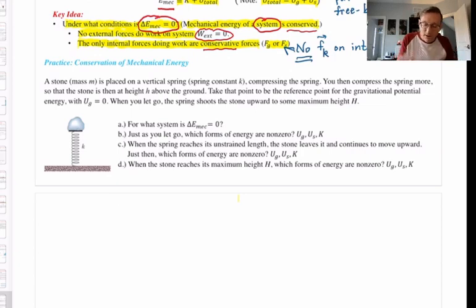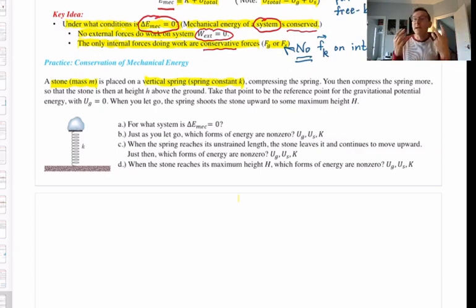So here is the scenario. Our particle in this case is a stone. It's got some mass m, and it's placed on a vertical spring with spring constant k. And of course that will compress the spring. So we've got a picture over there, so you can hopefully imagine that. It's some kind of a spring that's set up vertically, attached to the floor at one end, and it's got a little place on the top for the stone to sit. And it's one of those kinds of springs that can be stretched or compressed. In this case, it's going to be compressed.